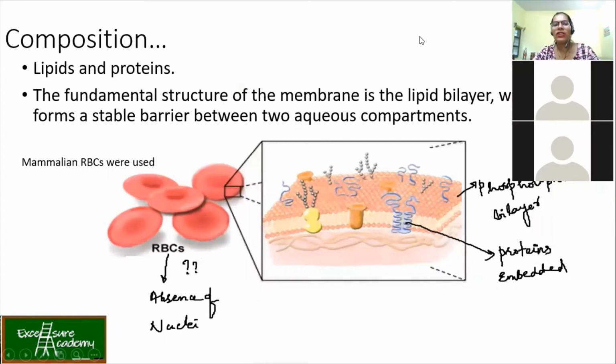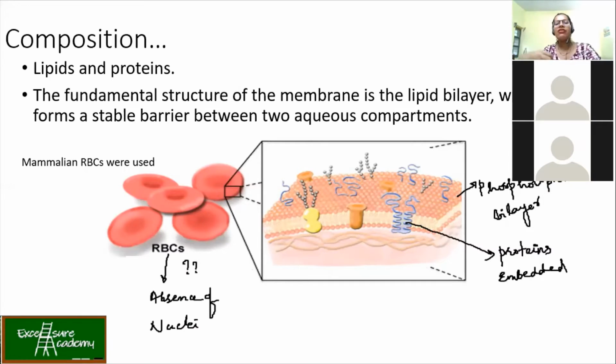Now let's talk about the composition. Now why have I shown the figure of RBC? Because using RBC, the structure and function of plasma membrane was discovered. Now why RBC, red blood cells? Because it has no organelles, no nucleus. Okay. Now why did this become advantageous to the scientists? Usually a cell should have a nucleus, all the organelles to carry out the functions, correct? But why did it become useful for not having these organelles?